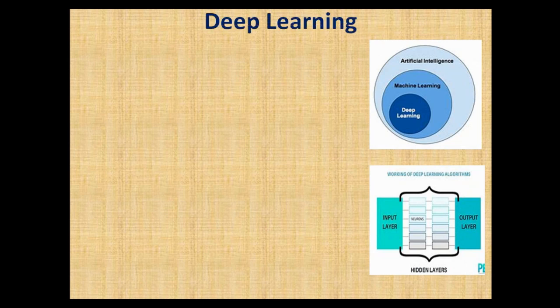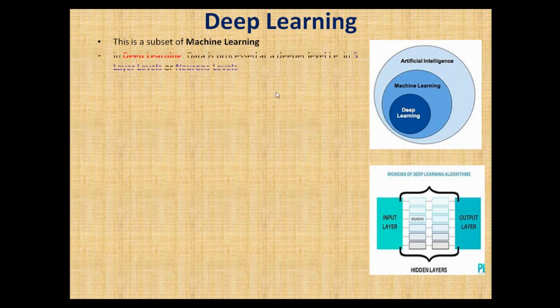Now we come to deep learning. So what is deep learning? This is a subset of machine learning. If you can see it from here, you see how you have artificial intelligence, you have machine learning, you also have deep learning. Now, in deep learning, data is processed at a deeper level in 3 layer levels, which are called neuron levels.